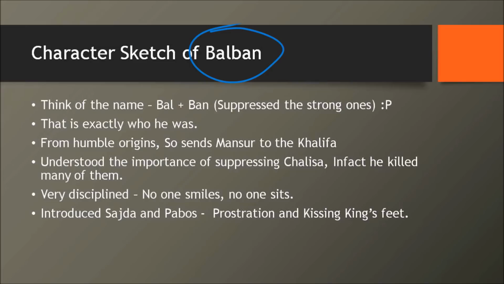So think of the name Balban. Bal bole to kya? Bal is strength, and ban means you have to curtail it. So the one who suppressed the strong ones. That is exactly who Balban was. He knew that this Chalisa is going to play a very big spoiler game for him because he came from a very humble background. He didn't have royal blood to claim and all. So he, in fact, killed a lot of the Chalisa.